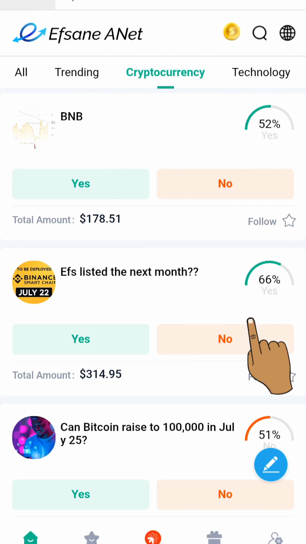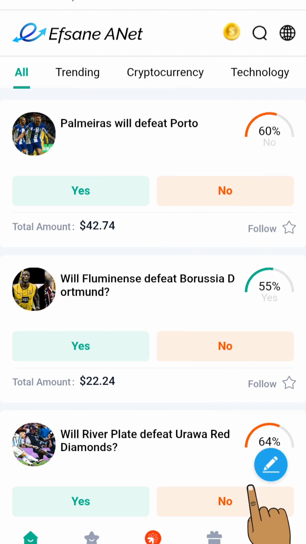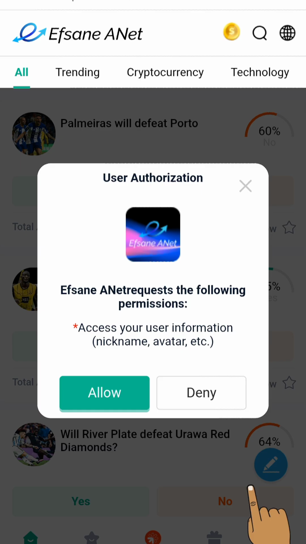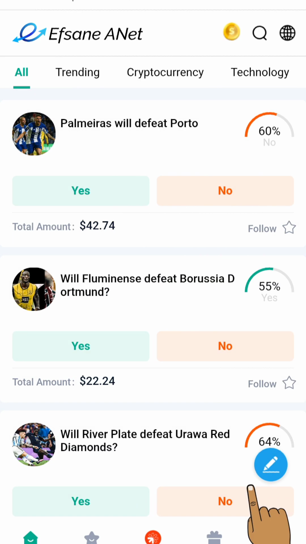Now if you want to also create your own prediction, you can also come down here. It's absolutely free for you to create your prediction. You can click on this button here. You just go ahead, click on this button, and just click on allow, and you also will be able to create your own prediction. And as people begin to participate in your own prediction, you're also going to be earning some money, some passive income for yourself, creating your own prediction.